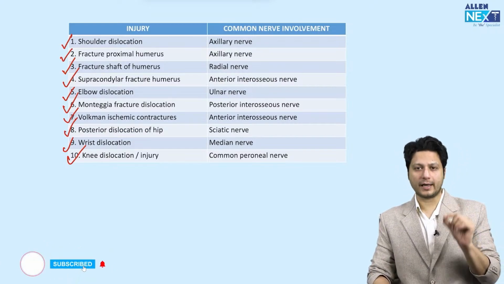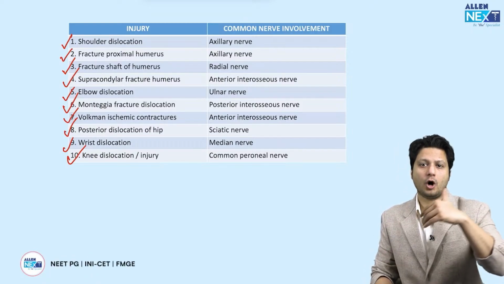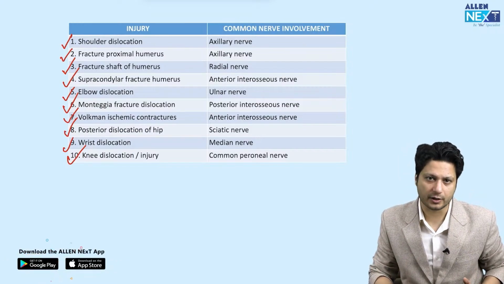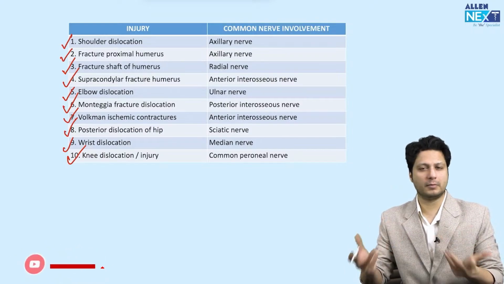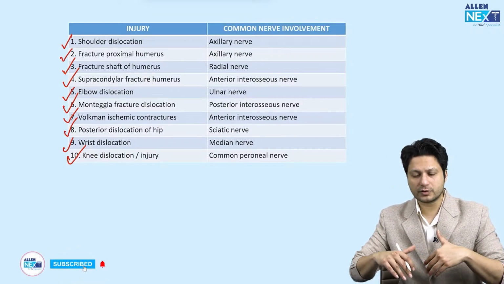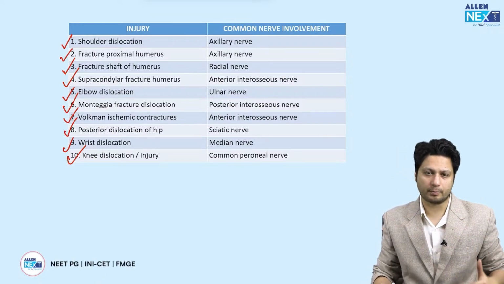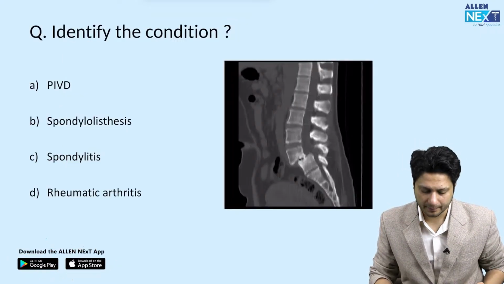So they are giving you the X-rays and then they are asking you what is the name of the nerve which is likely to be injured, or what are the features of the nerve injury which could be associated with this injury to the bone, right? A question is puri table mein se, means although we cannot say it directly, but every time you go through the previous year questions asked, is table mein se ek question hamesha aapko milega, right?